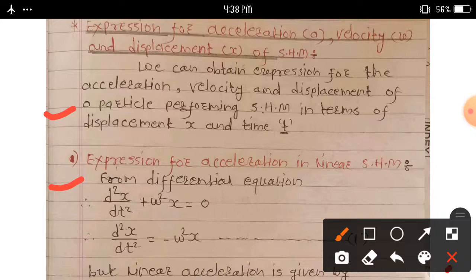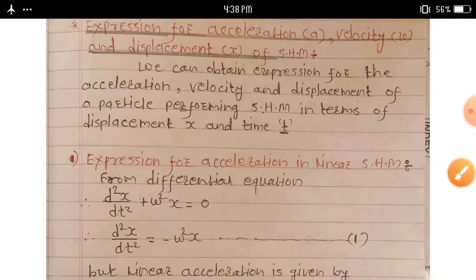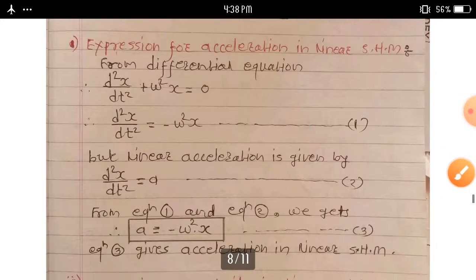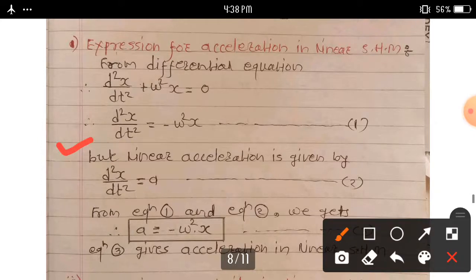We know the differential equation d square x upon dt square plus omega square x is equal to 0. Rearranging, d square x upon dt square is equal to minus omega square x. Consider equation first.